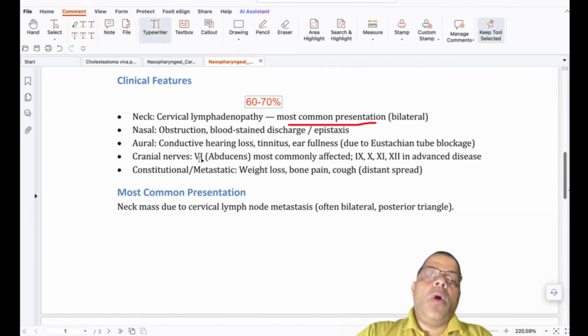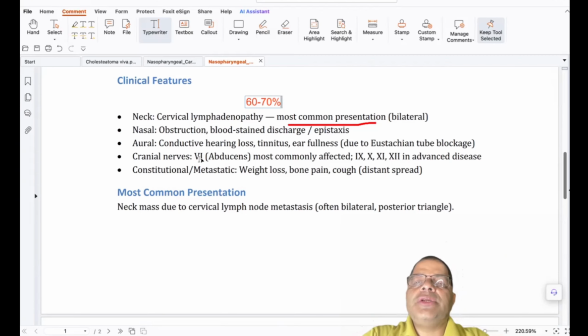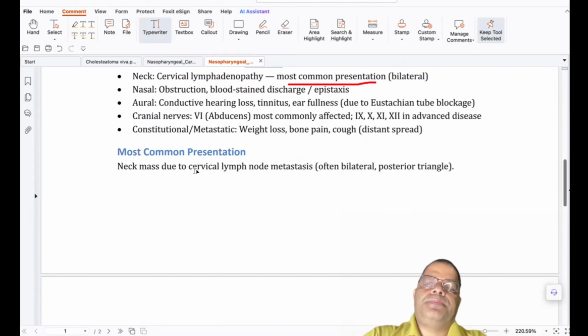Third one is conductive hearing loss, tinnitus, ear fullness. This occurs due to eustachian tube blockage. Examiner can ask why there is hearing loss in nasopharyngeal CA. You have to mention due to eustachian tube blockage.